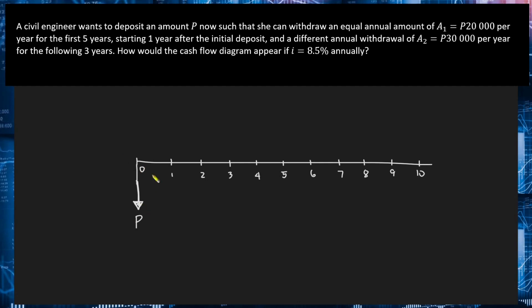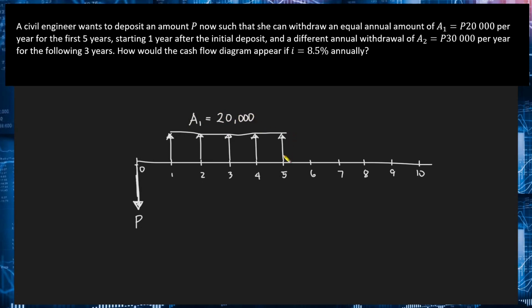Now, 1 year later or after 1 year, 1 year from her initial deposit, so dito, magwi-withdraw daw siya ng 20,000 pesos. So kapag nag-withdraw na siya ng pera, ibig sabihin, papasok or babalik sa kanya yung pera niya, madadagdagan yung pera niya. So this will be a positive cash flow. Ibig sabihin, this will be pointing upward yung arrow natin. And then, plano niya daw to withdraw 20,000 for the first 5 years. This withdrawal of 20,000 will happen 5 times. Again, each of these withdrawals will be equal to 20,000. So that will be A sub 1 equal to 20,000.